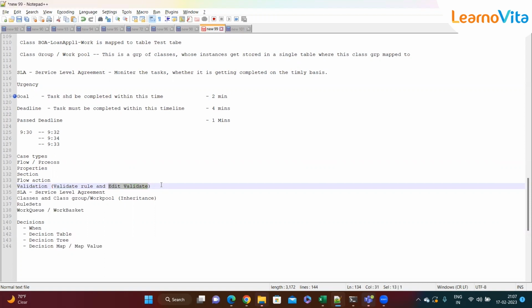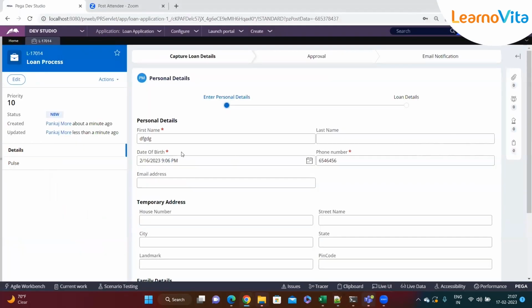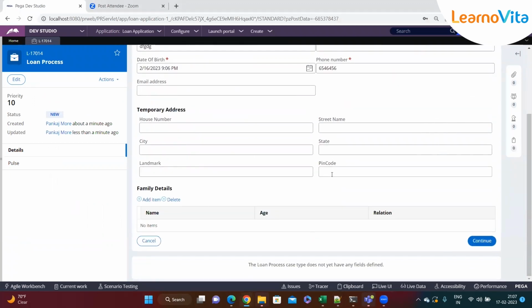The only thing is that you should know Java. You should have Java knowledge for writing it. Whereas in the case of a validation rule, which we refer to in a flow action, there is no Java code needed. All we need to do is use functions, like date functions. For example, we have done it for date of birth, phone number, or email address.